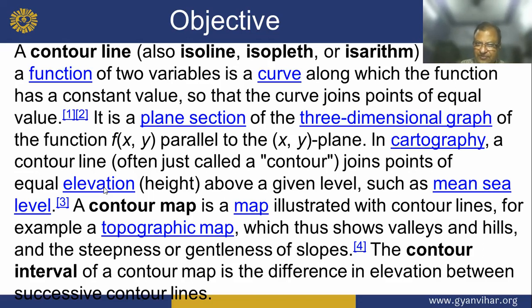A contour map is a map illustrated with contour lines, for example a topographic map, which thus shows valleys or hills and the steepness or gentleness of slope. The contour interval of a contour map is the difference in elevation between successive contour lines.